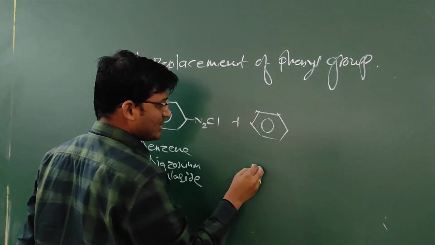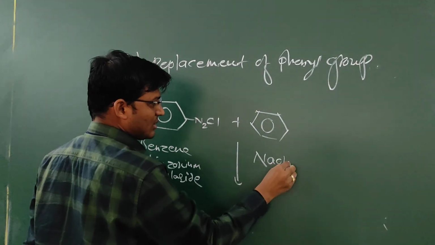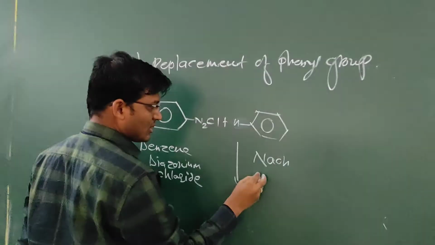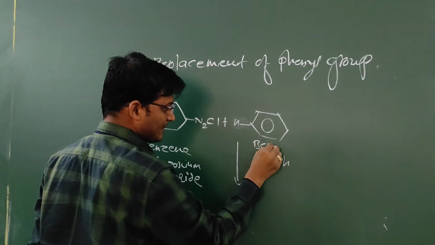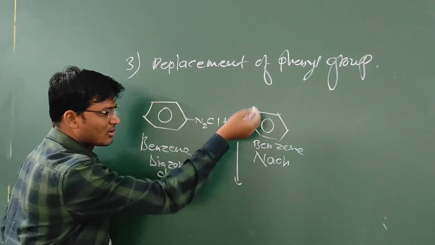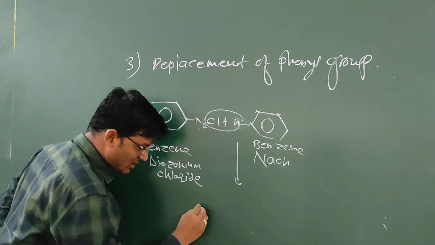alkaline solution of benzene. This is H plus H, alkaline solution of benzene. It forms diphenyl. This HCl gets liberated, and N2 also gets liberated.